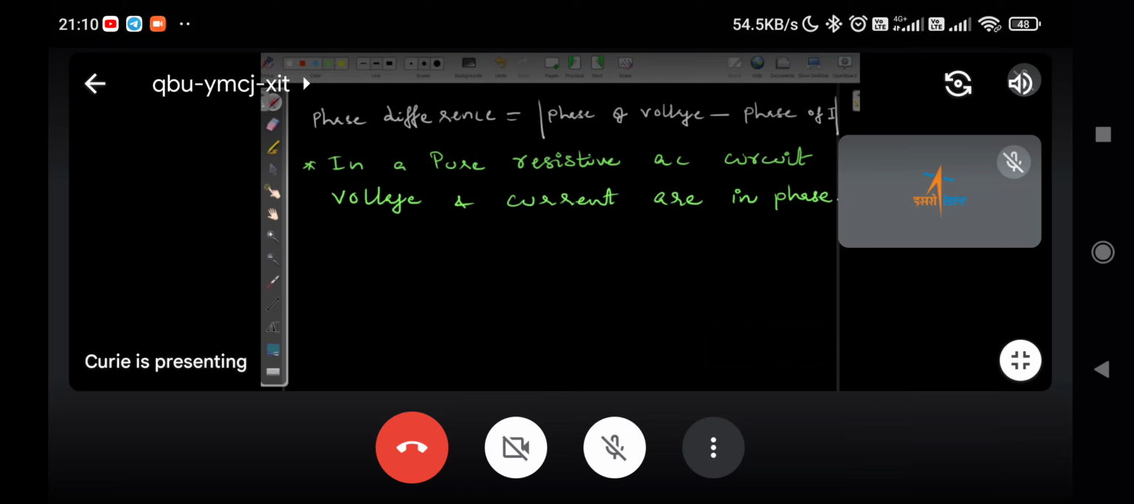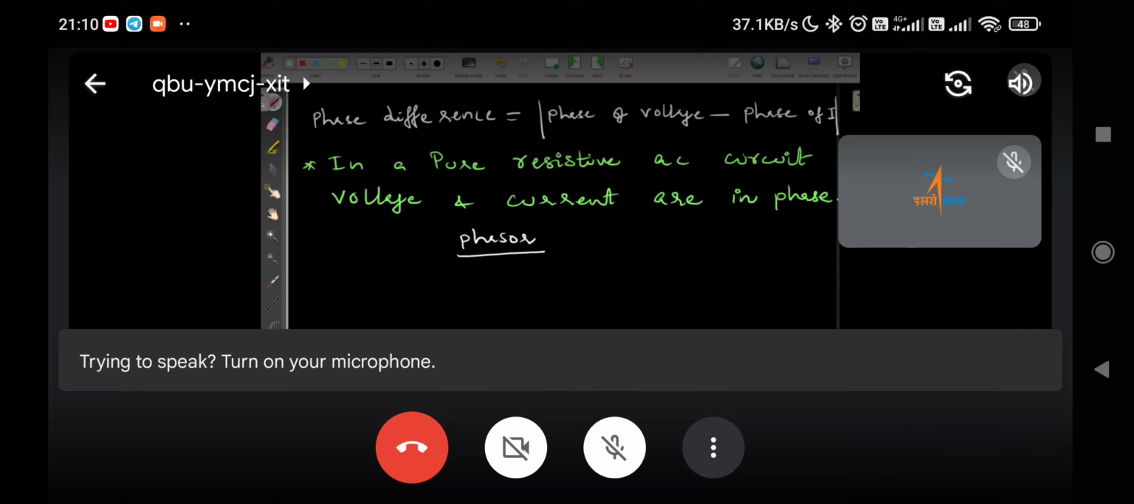Now these AC quantities we will represent using phasors. In depth we don't need this, but if a simple question comes, we should be able to handle it. For that you have to have an idea about the phasor.